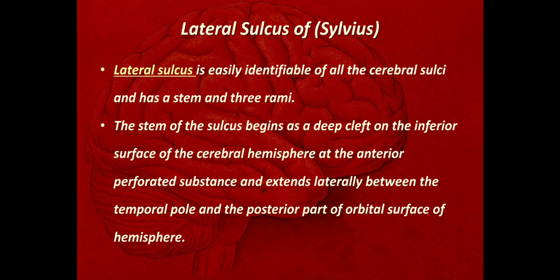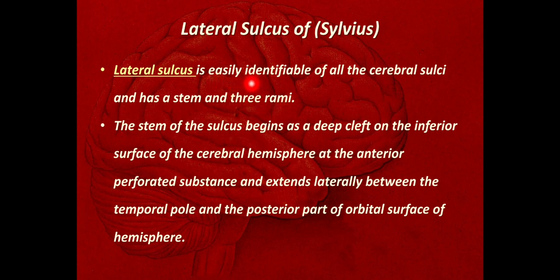Now the other main sulcus seen on the superolateral surface is the lateral sulcus. It is also called the sulcus of Sylvius. The lateral sulcus is easily identifiable of all the cerebral sulci, and it has a stem and 3 different rami. Rami are the branches.